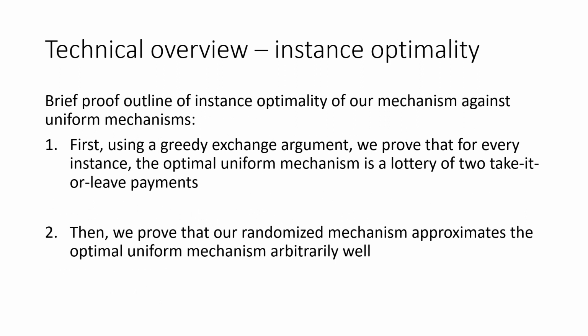Finally, I wanted to give an overview of the proof of our main results. First, I wanted to talk about the instance optimality result against the uniform mechanisms. Here is a brief proof outline. First, we prove that for every instance, the optimal uniform mechanism is a lottery of 2 take-it-or-leave-it payments. This is by using a greedy exchange argument. Then, we prove that our randomized mechanism can approximate the optimal uniform mechanism arbitrarily well. This is basically applying a concentration bound in a clever way.